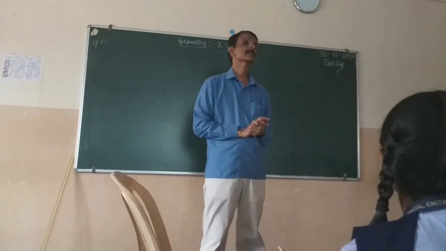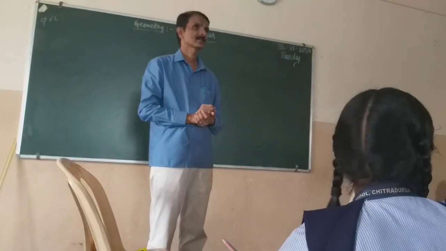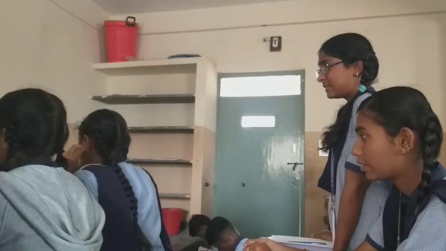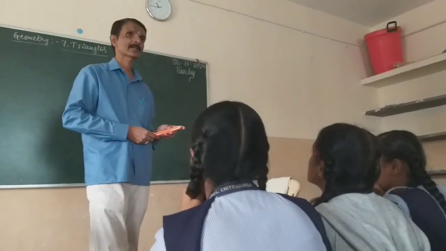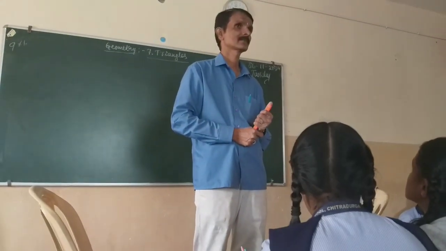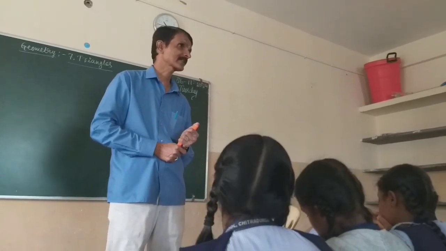Figures which have the same shape are called similar figures. Half is correct, half is wrong.